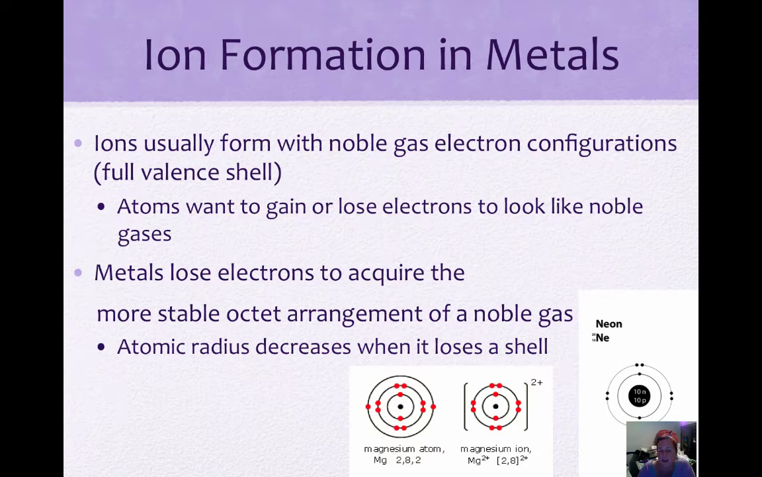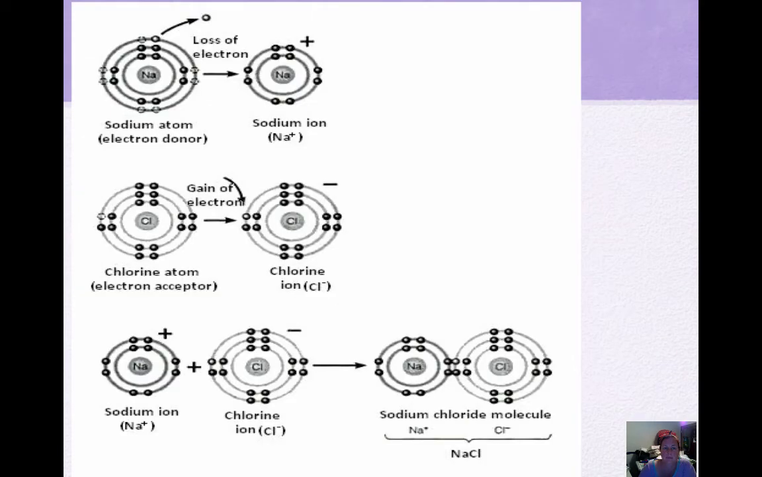Atomic radius decreases when it loses a shell. So if you lose an electron shell, it gets smaller. This is just showing how if you have a sodium atom and it loses its valence electron, which is only one valence electron, it now only has 2 shells instead of 3. So your sodium ion is going to have a smaller radius. When your chlorine atom with 7 valence electrons gains an electron, that's going to complete its valence shell. And these two together attract each other, since one's positively charged and one's negatively charged, and they form an ionic bond of sodium chloride.